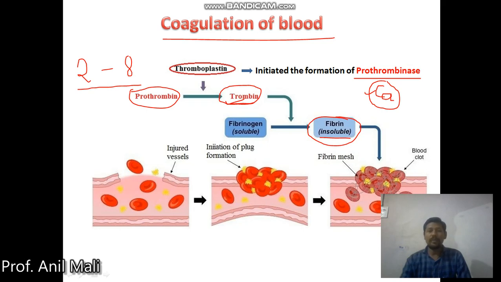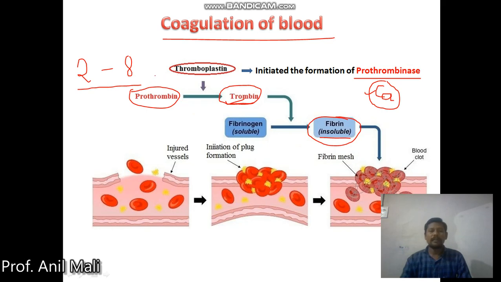But remember guys, whenever we are not having any injuries, our blood should not clot in our regular circulatory flow. In that case we do have some other things which prevent the blood from clotting in the blood vessels. What are those things? They are the anti-clotting factors which prevent our blood from clotting. Heparin and antithrombin are different kinds of anticoagulants which prevent our blood from clotting or coagulating in the flow.